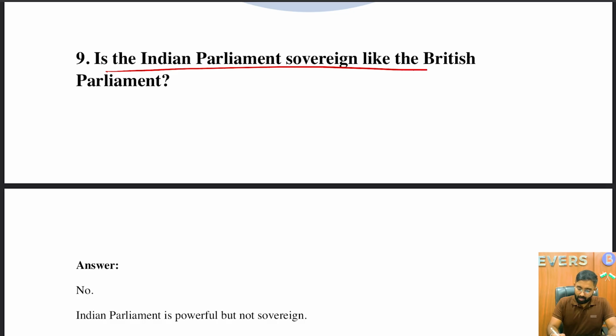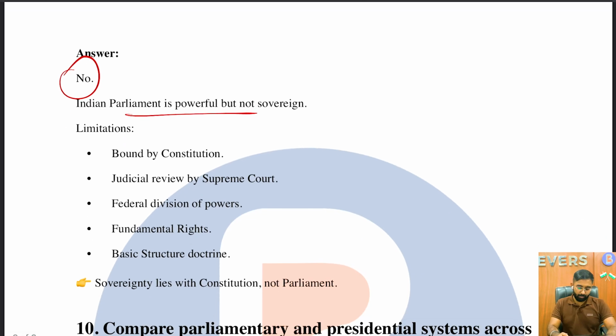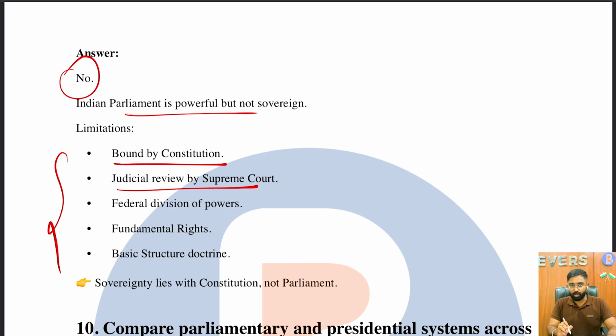Is the Indian Parliament sovereign like the British Parliament? We discussed, no, it is not. Indian Parliament is powerful but not sovereign because there are certain limitations. One is it is bound by the Constitution. Next, there is judicial review, a very important tool in the hands of the Supreme Court, which keeps the checks and balances.